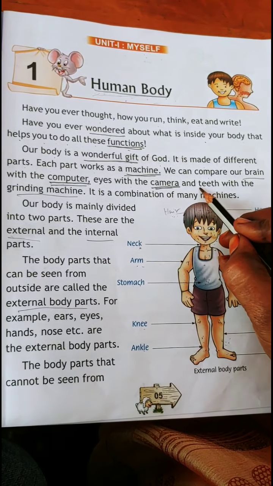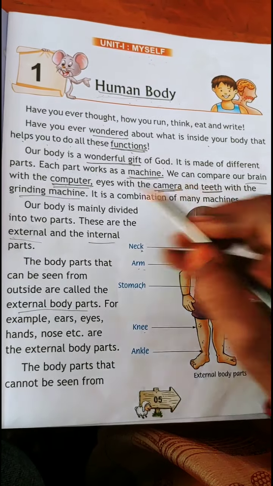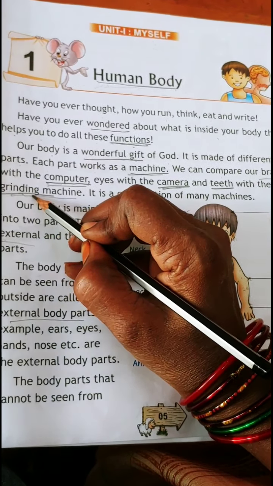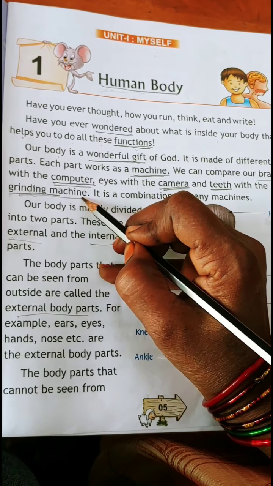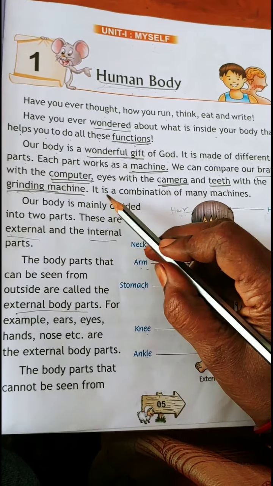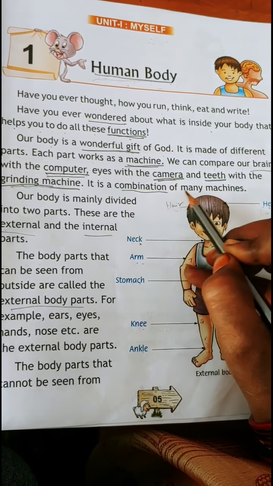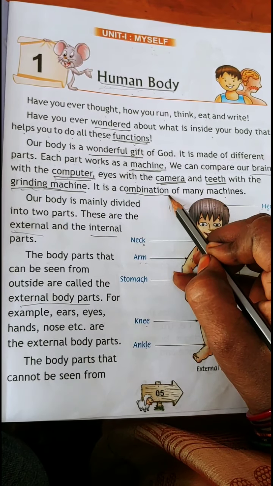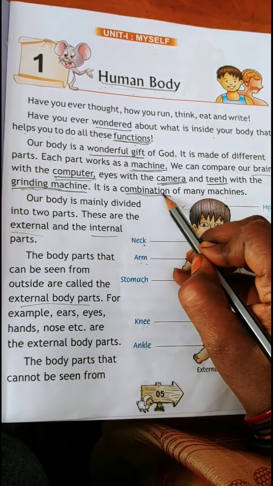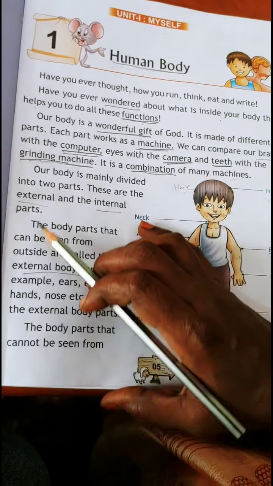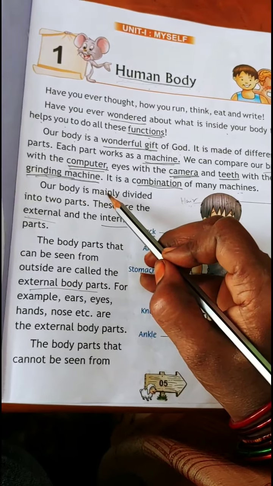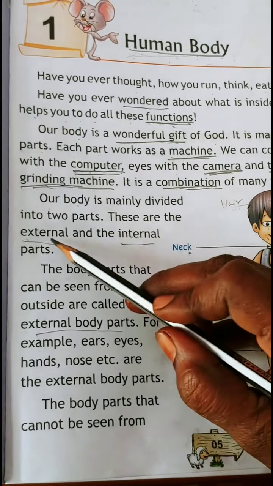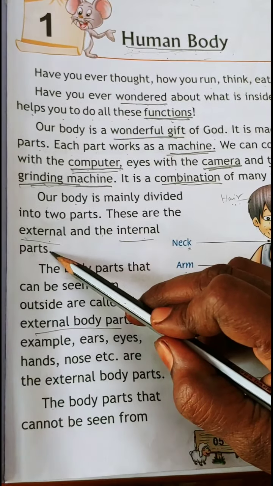Now teeth. T-E-E-T-H. Teeth with the grinding machine. G-R-I-N-D. Grind. I-N-G. Grinding machine. M-A-C-H-I-N-E. Grinding machine. It is a combination of many machines. C-O-M-B-I-N-A-T-I-O-N. Combination. Underline the combination of many machines. So, our body is mainly divided into two parts. These are external and the internal parts.